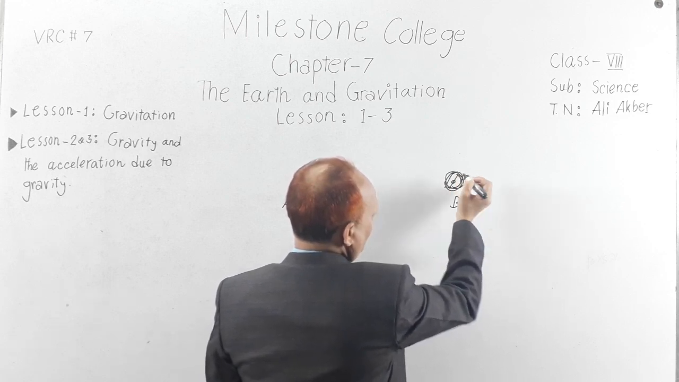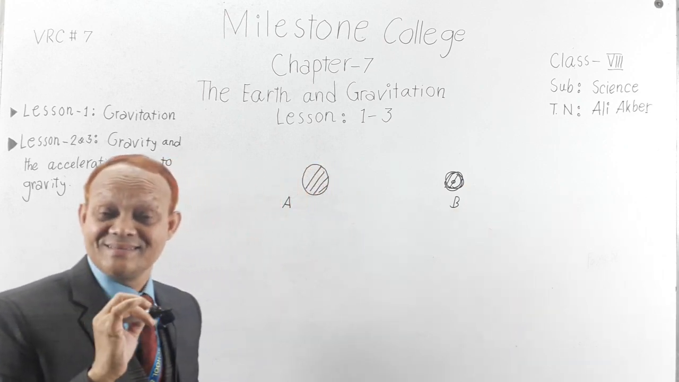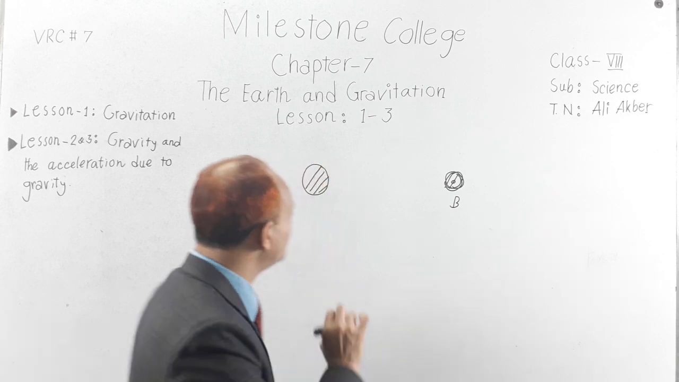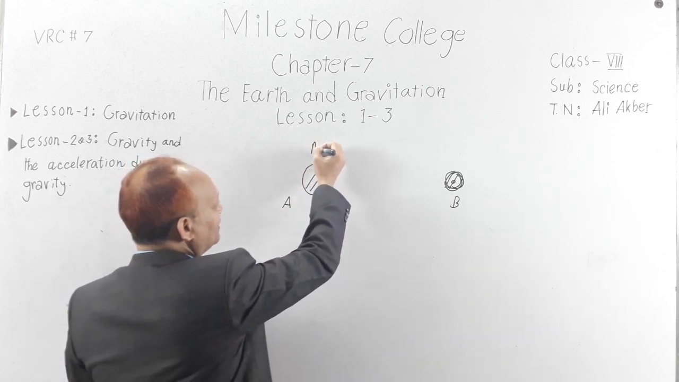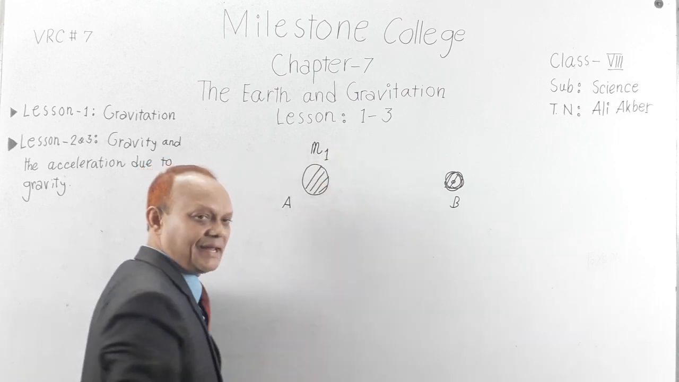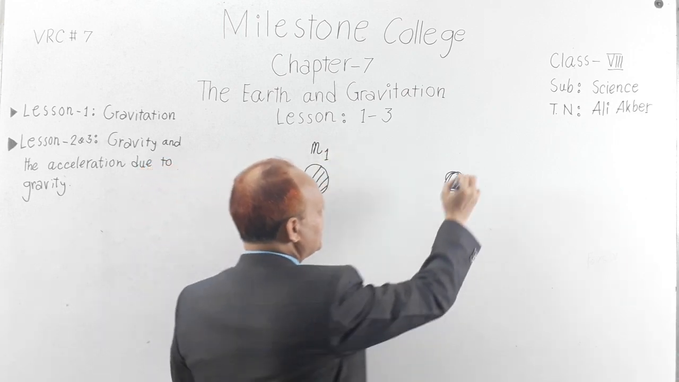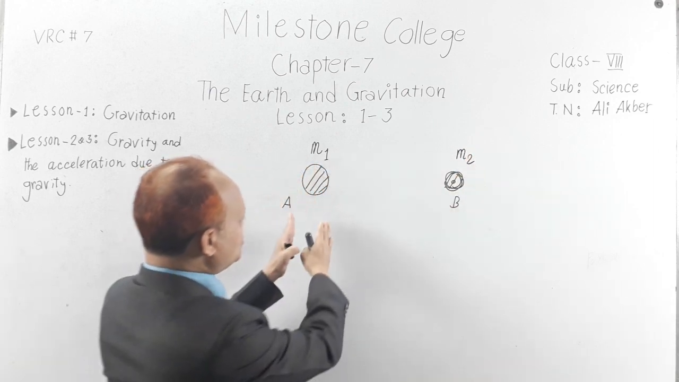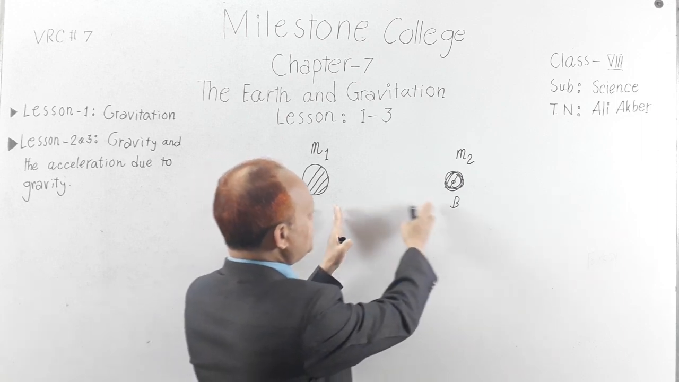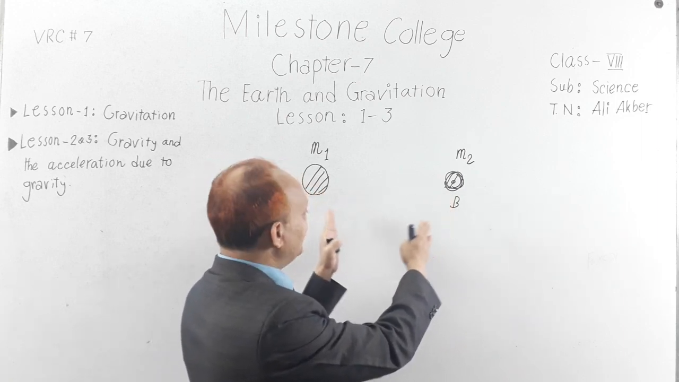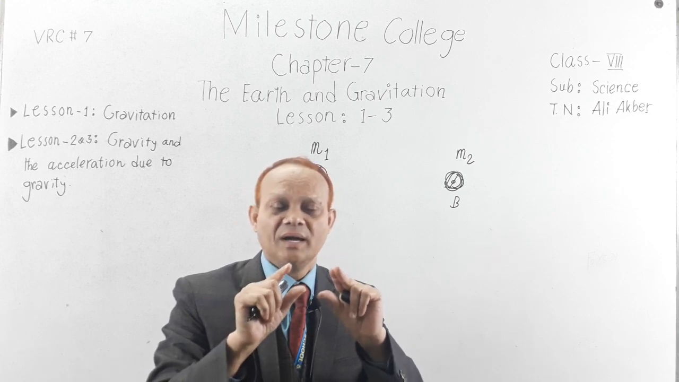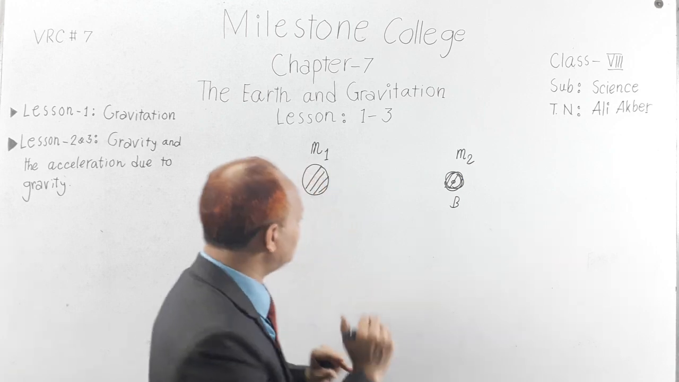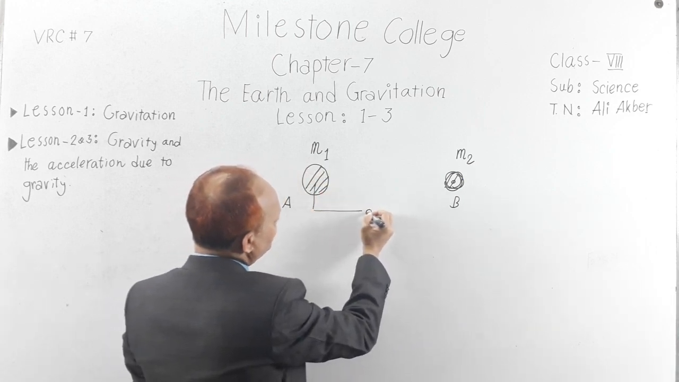Think this is object A, and this is another object, object B. Okay, clear? As they are objects, they of course have their mass. So think for object A the mass is M1, and the mass of object B is M2. And of course, these two objects are apart from each other. That is, there is a distance in between the two objects, object A and object B.